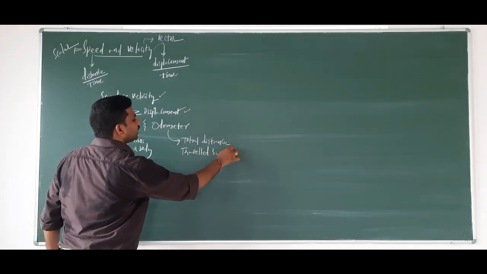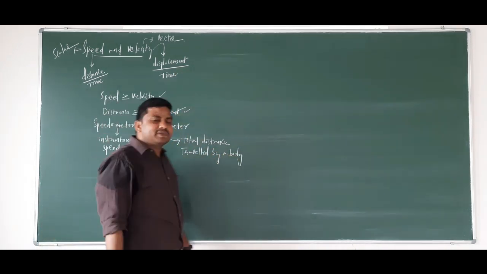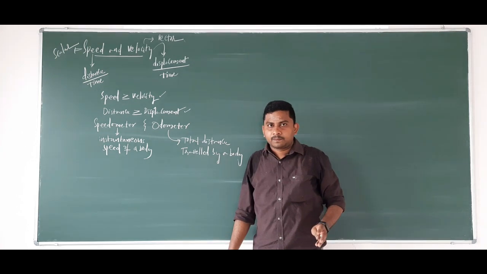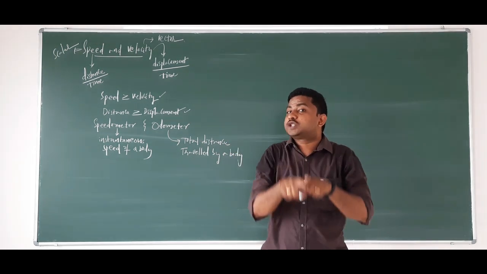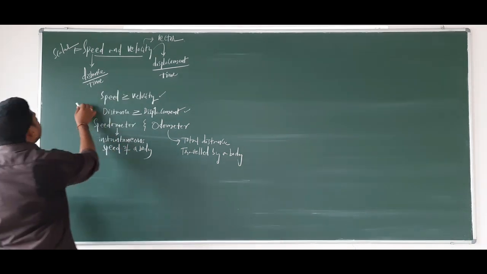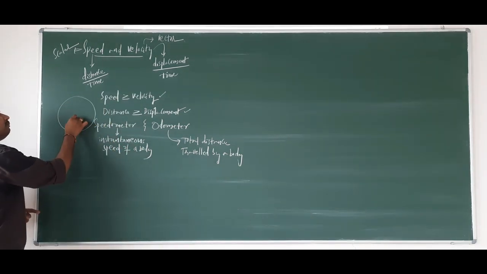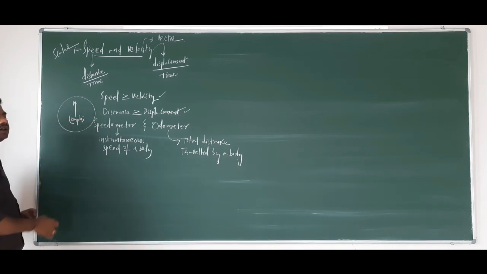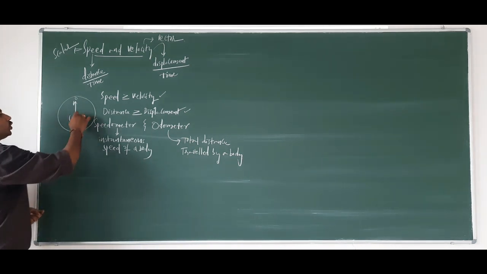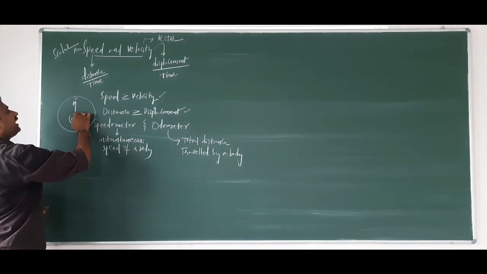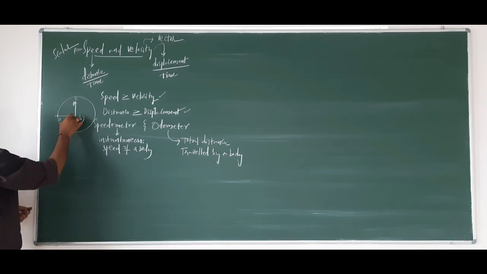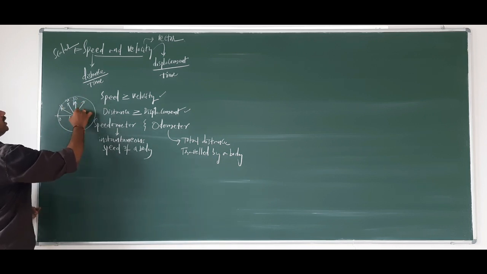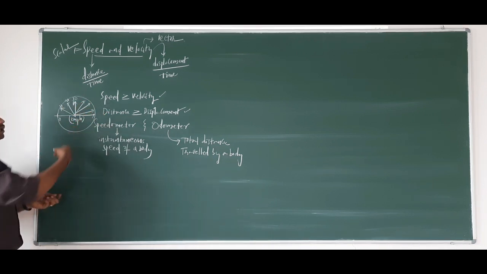For example, let us take a car. We are moving in a car. There will be a speedometer. You know the speedometer, right? It looks like this. There will be a needle here, and it is marked in kilometer per hour. The reading is 0 here, and then the reading will increase: 10, 20, 30, 40, 50, 60, up to 120, and so on.